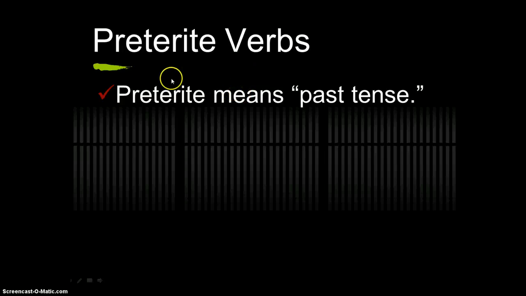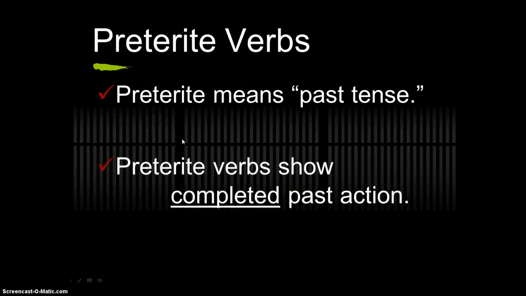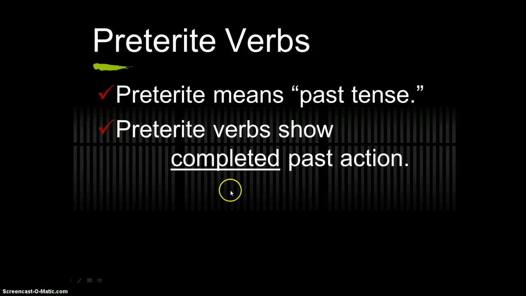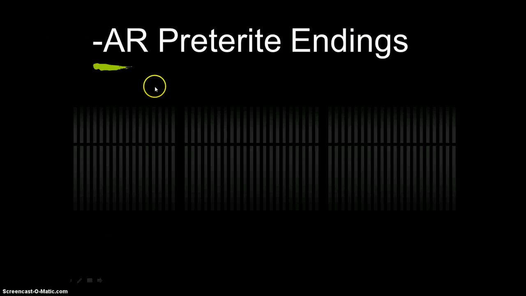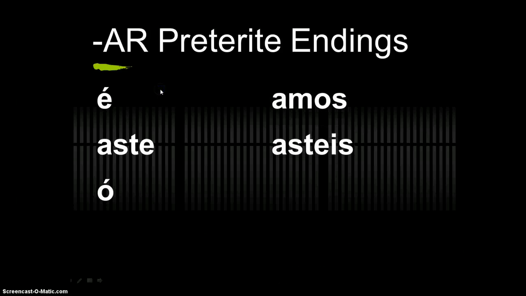En español se dice pretérito. Preterite verbs show completed past actions. The ending tells you who did the action. Here are the preterite AR endings. Aste, o, amos, astes, aron. The yo and the Ud. form have accents.